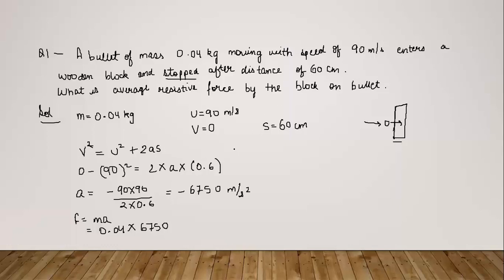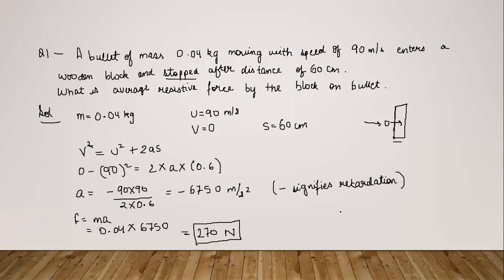But we will not use centimeter because we are calculating in SI units. So SI units means meters. That is why we have used here 0.6 meters. So always just remember to convert all the units which are given into the SI units only. On calculating this, we get the answer in N, which means Newton. The SI unit of force is Newton. Minus signifies retardation. So this was the question.